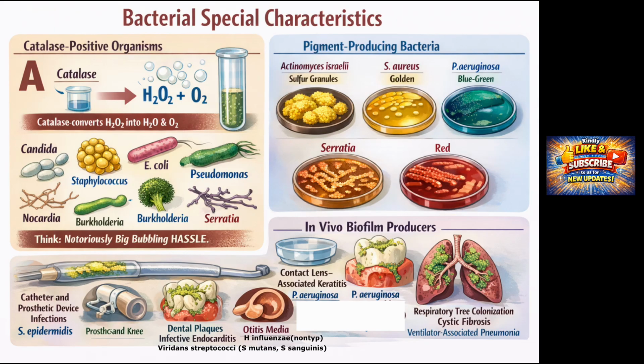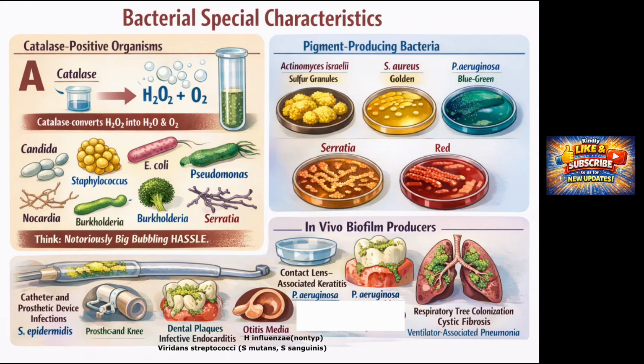Clinically, this organism is associated with characteristic greenish discoloration of wounds or respiratory secretions, especially in hospitalized or immunocompromised patients. Serratia marcescens produces a red pigment due to prodigiosin, a feature that examiners often use to identify it in questions involving hospital-acquired infections, contaminated medical equipment, or infections in intravenous drug users. The pigmentation is not merely cosmetic but reflects metabolic pathways that can enhance survival in environmental and clinical settings.